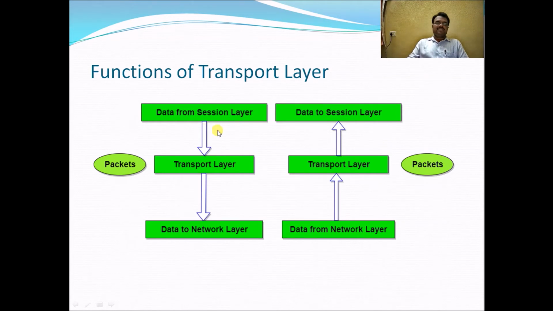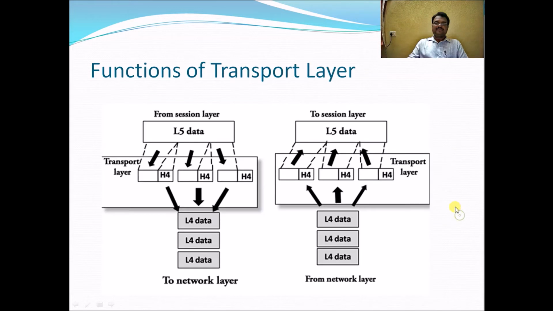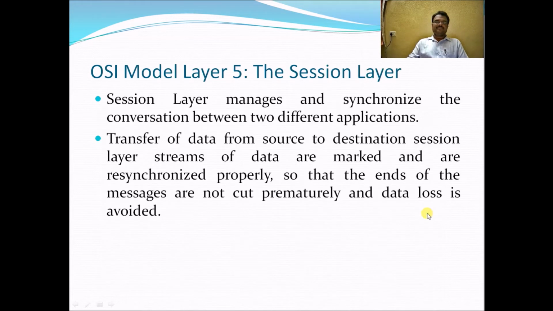Here we can see data coming from the session layer to the transport layer, then from the transport layer to the network layer at the sender end. At the receiver end, data is transferred from the network layer to the transport layer and from the transport layer to the session layer in the form of packets. So data is divided into different packets going down, and these are put together again from the network layer to the transport layer to the session layer at the receiver end.